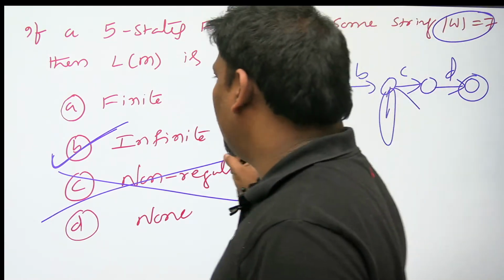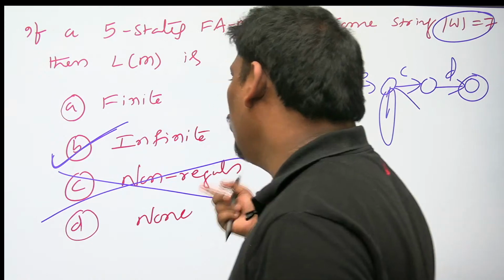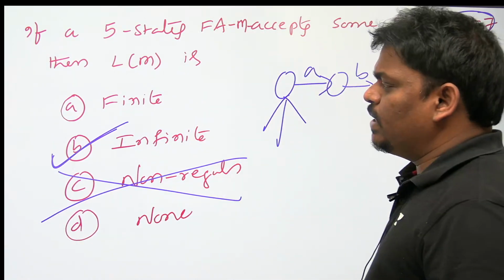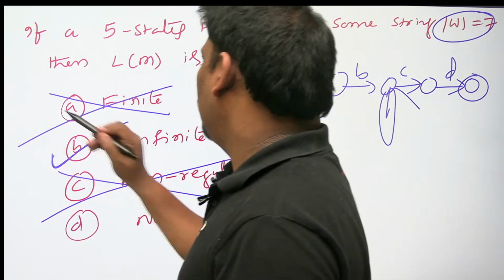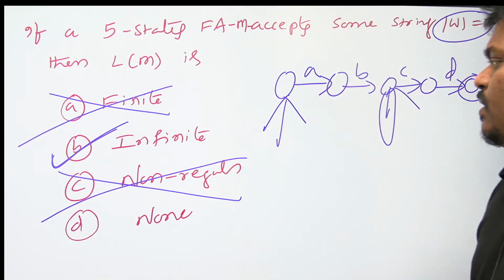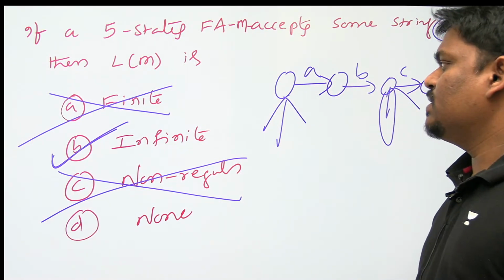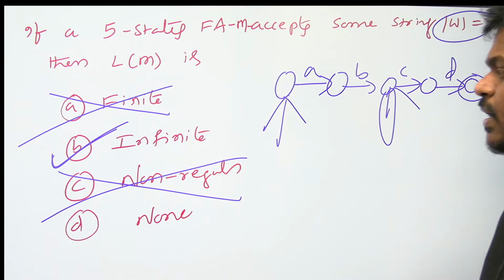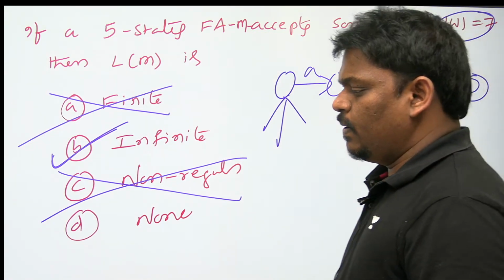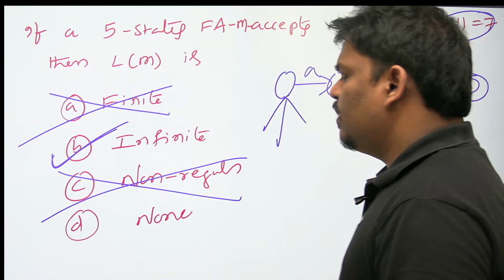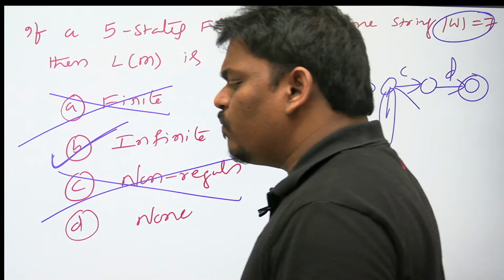Whenever you say loop, how can you say it is accepting a finite language? It is not possible. So the answer is going to be infinite. Actually the answer is infinite regular language. An infinite regular language is also infinite.